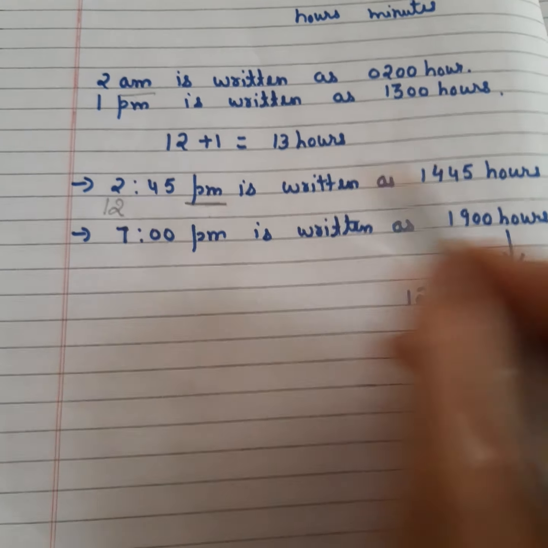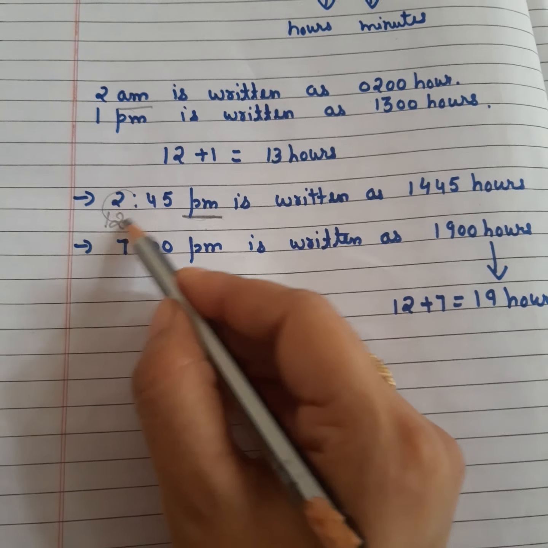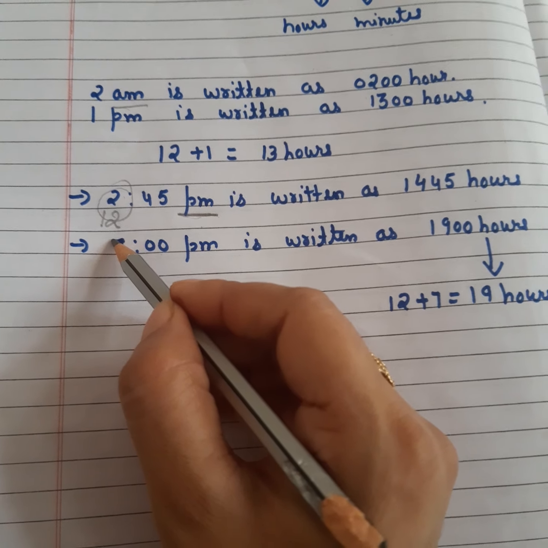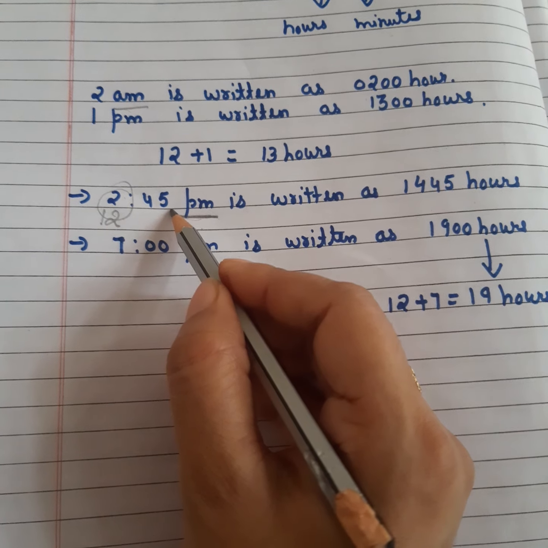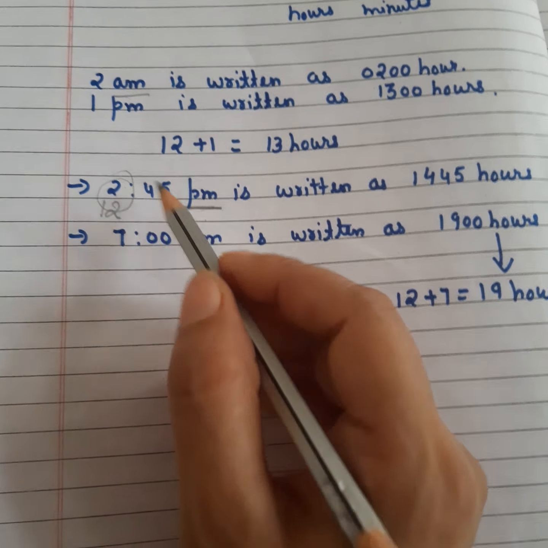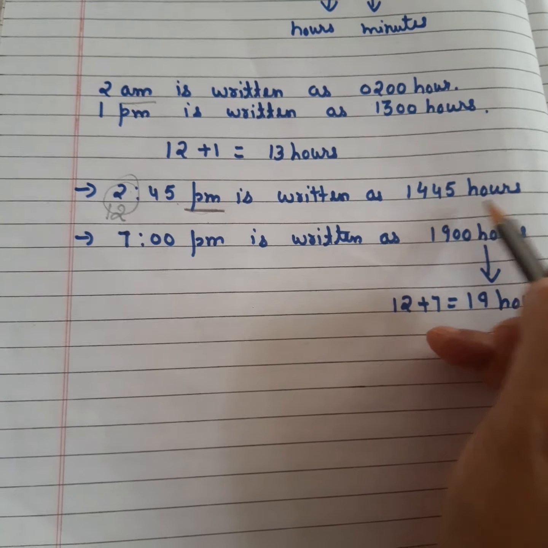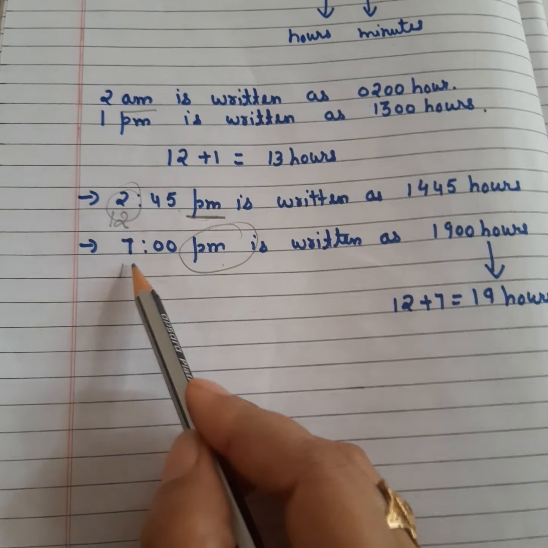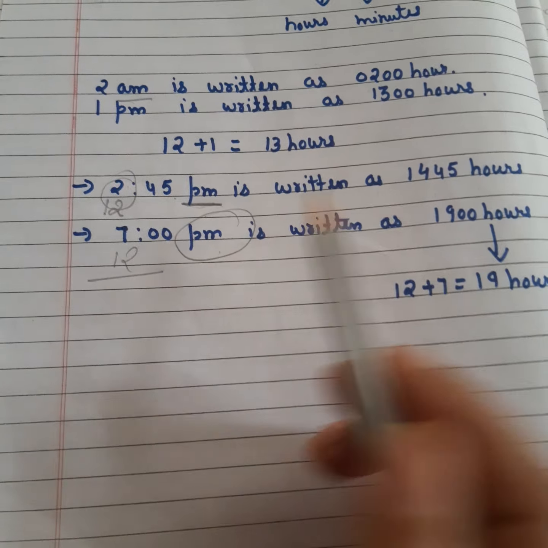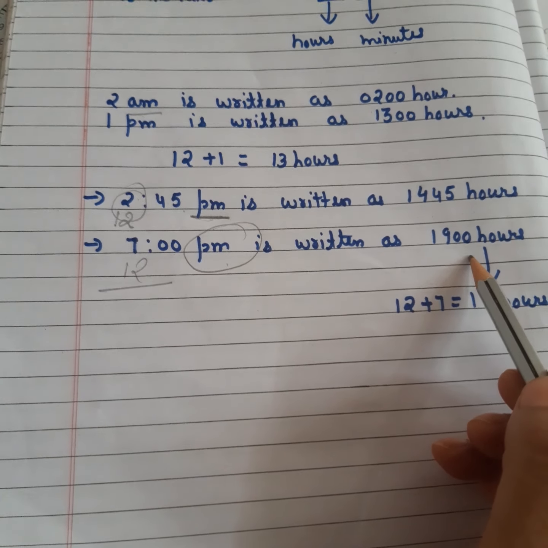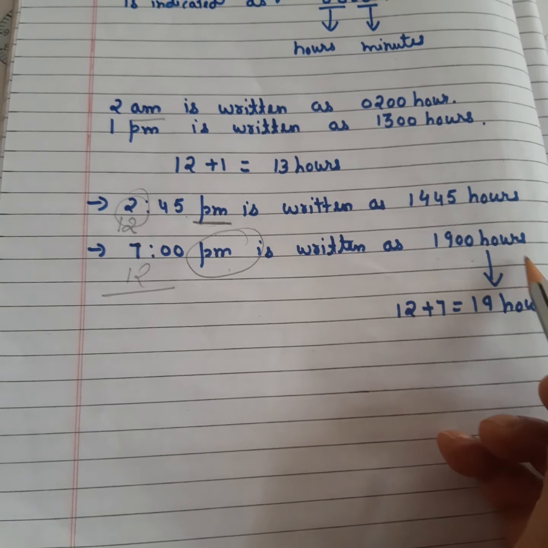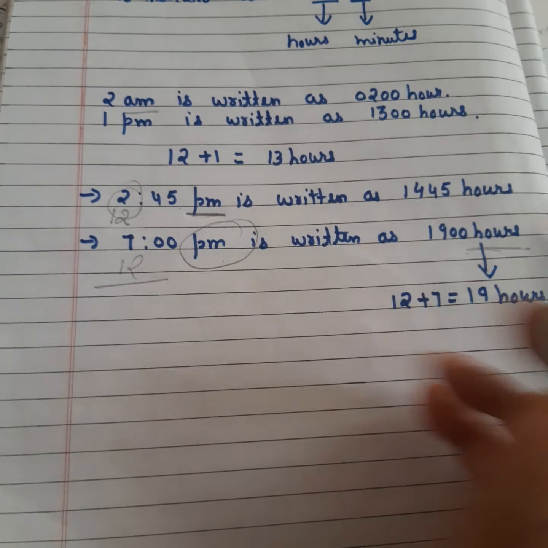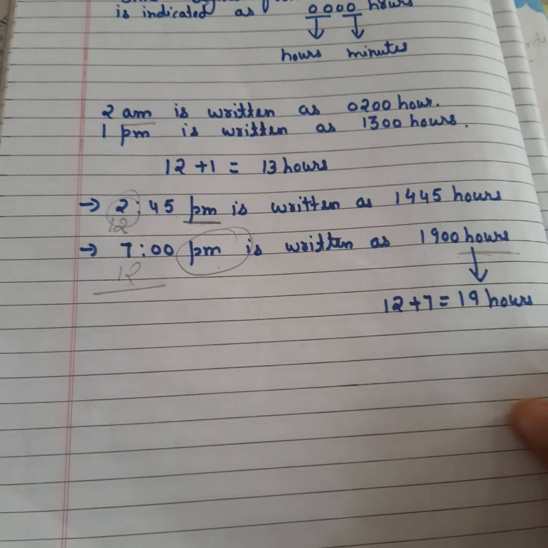When we add 12 hours here, it is the case of the hours, so hours will be added with hours only, and these are the minutes, so we are not going to add anything there. So it becomes 14:45 hours. 7 p.m. means now again we have to add 12 hours. So when we add 12 hours, it becomes 1900 hours. So at the end you have to write down "hours" only.